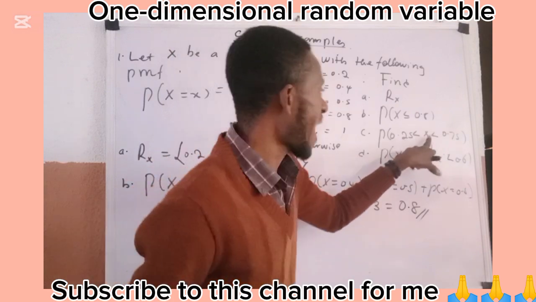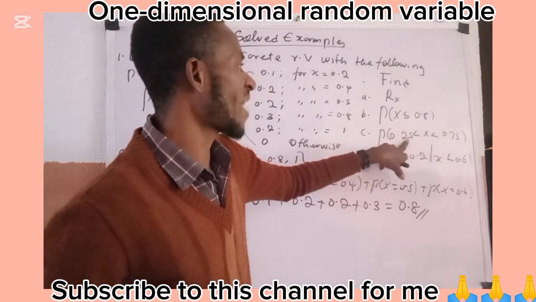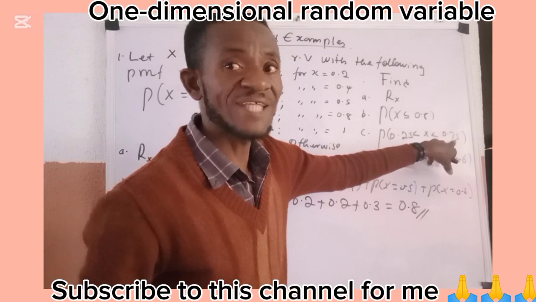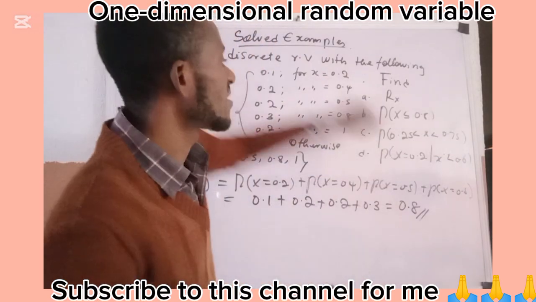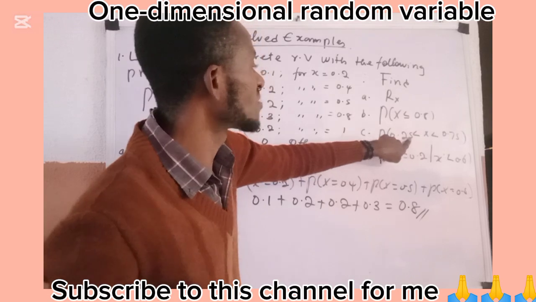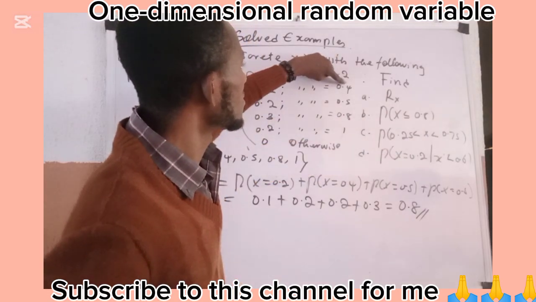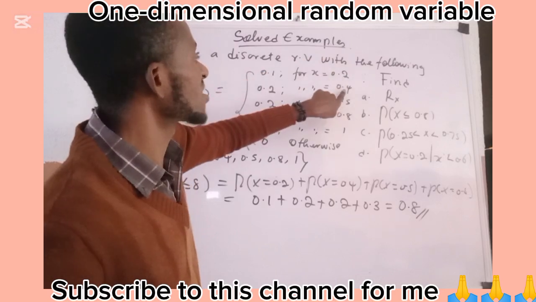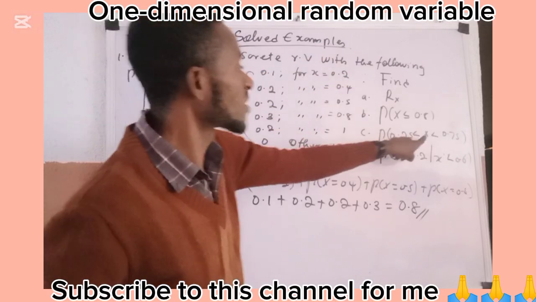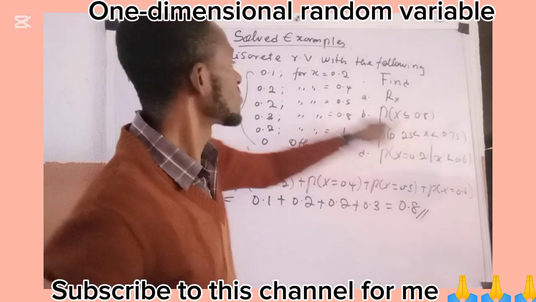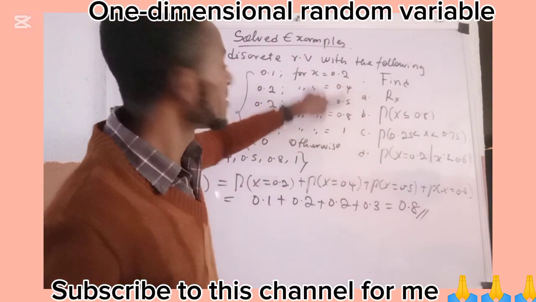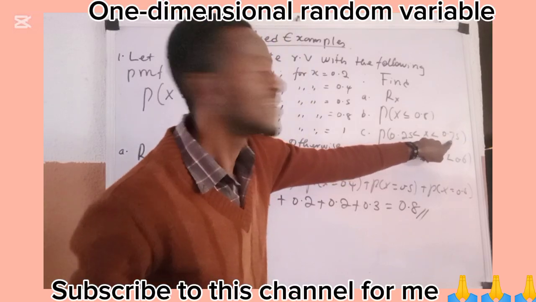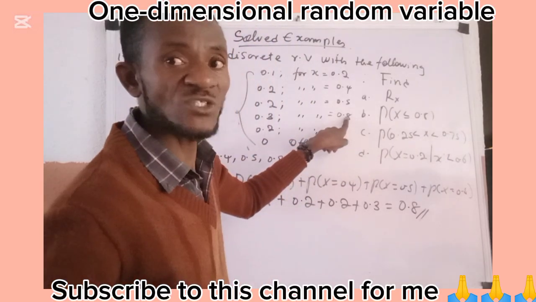So here our x must be greater than 0.25 and our x must be less than what? Less than 0.75. So we return here. It must be greater than 0.25. Of course, here is 0.4, and that 0.4 satisfies that it is greater than 0.25. So 0.4 is there. 0.5 is here, which satisfies that it must be less than 0.75. It is only this 0.8 that is not captured there.